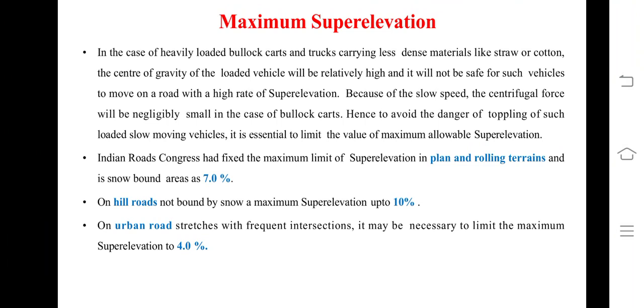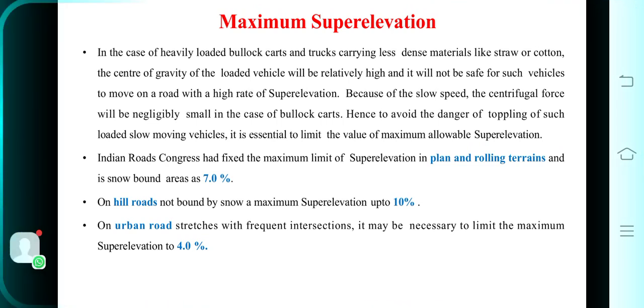In case of heavily loaded bullock carts and trucks carrying less density material like straws or cotton, the center of gravity of the loaded vehicle will be relatively high, and it will not be safe for such vehicles to move on a road with a high rate of super elevation. Because of the low speed, the centrifugal force will be negligibly small in case of bullock carts. Hence, to avoid the danger of toppling of such loaded, slow moving vehicles, it is essential to limit the value of maximum allowable super elevation.